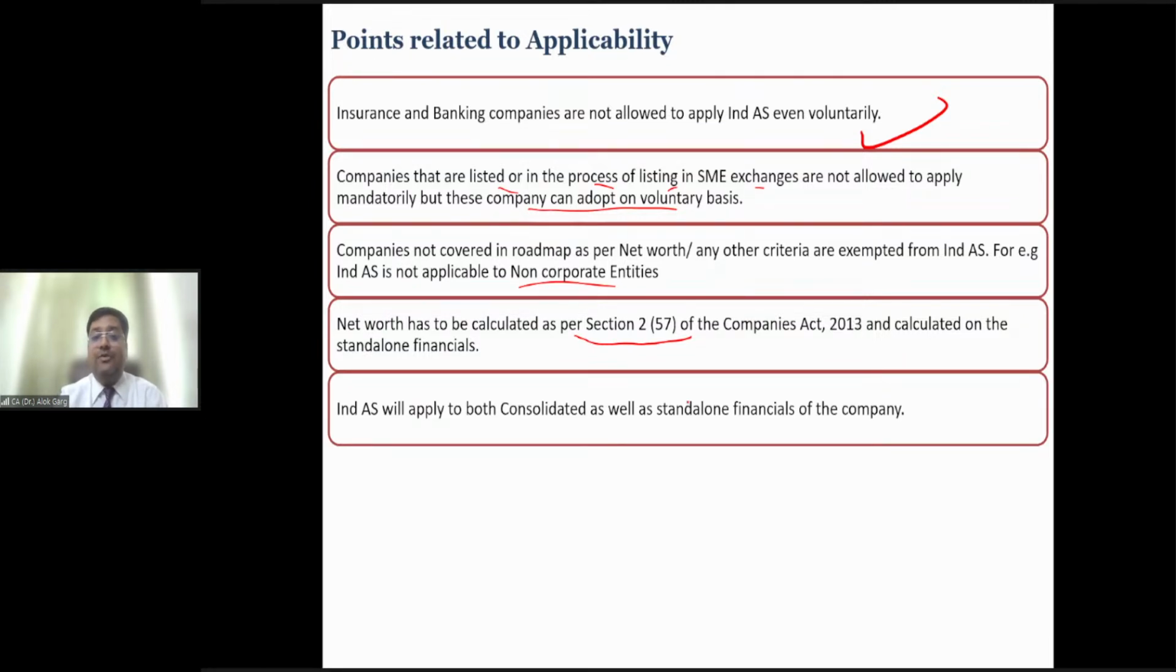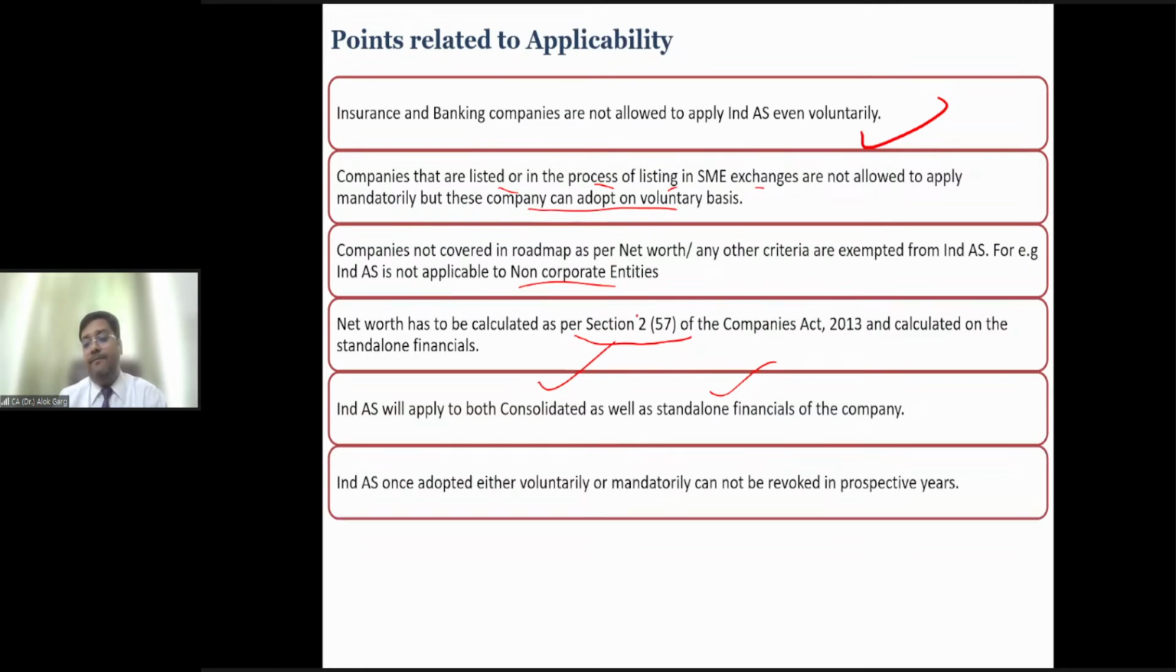Ind AS will apply to standalone as well as consolidated financial statements both, right? Sir, for example, in financial year 19-20, when the company has prepared the financial statement, net worth has to be checked always on the standalone financial statement and on the basis of the year-end audited financial statement. So on 31st March 20, the company has checked the net worth as per section 2, subsection 57, and found that the net worth is more than 250 crores. So now Ind AS is immediately applicable from financial year 2021, right?